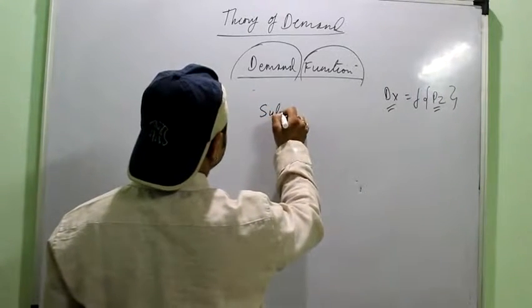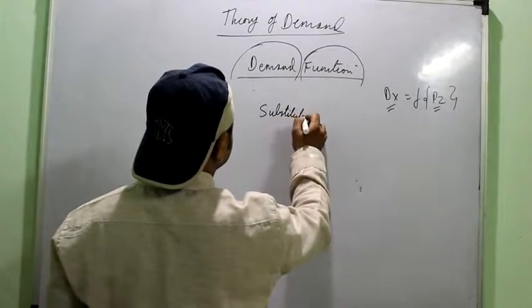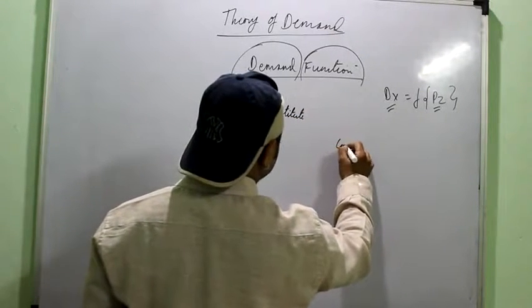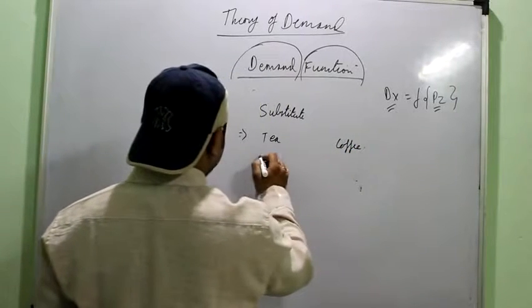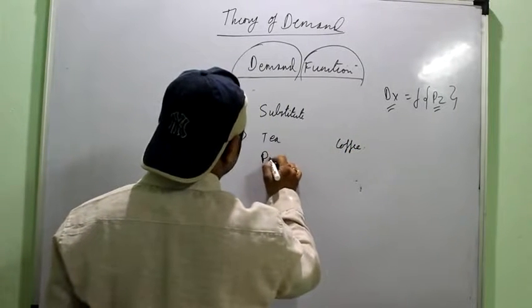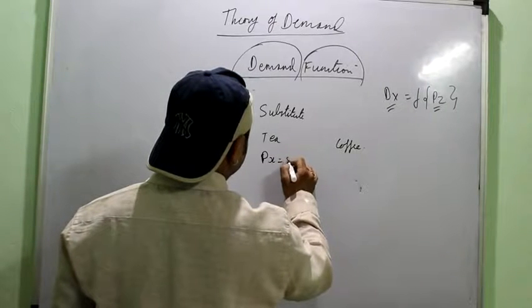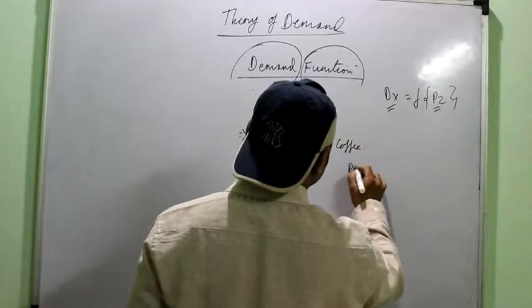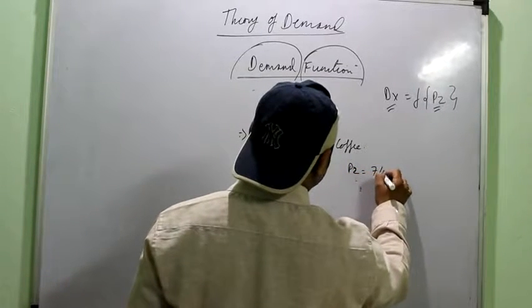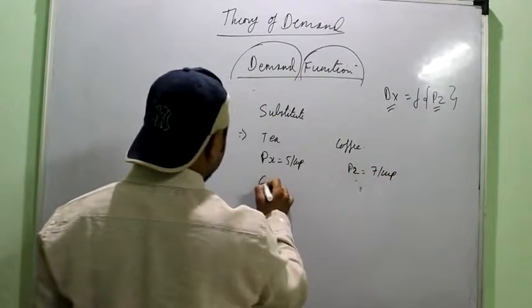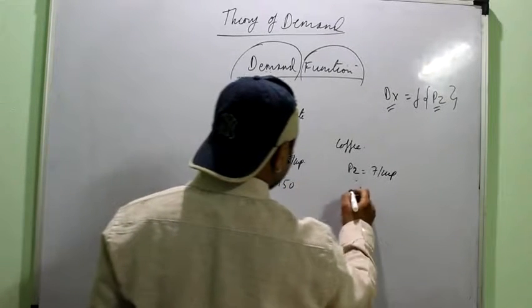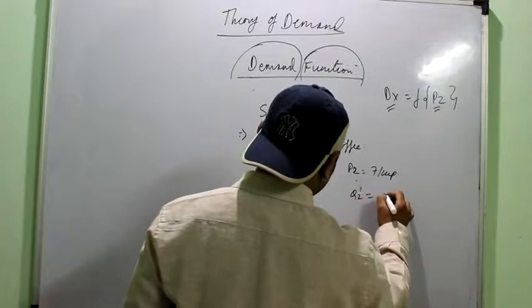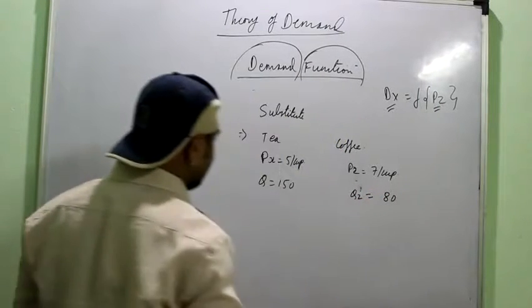Say first we understand the relation between demand and the price of the substitute. Say we take two goods, tea and coffee. Say the price of tea was 5 per cup. The price of coffee was say 7 per cup. At a certain point of time 150 people are buying it, and at a certain point of time say 80 people are buying it.